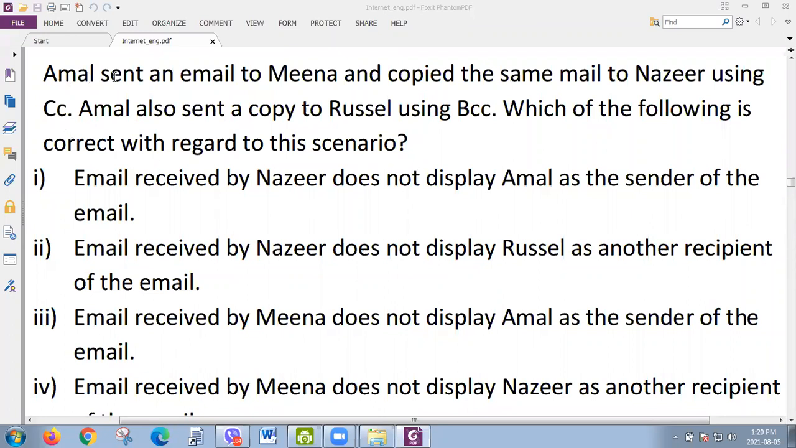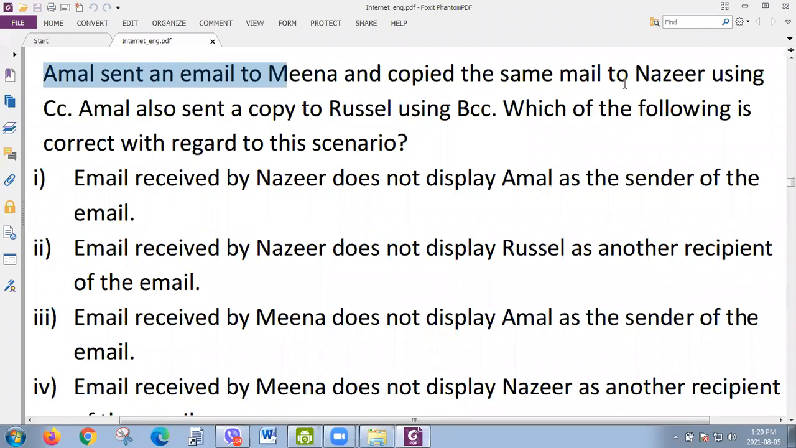I read it again. Amal sent an email to Meena. So who is the sender? Amal, right? Sent an email to Meena and copied the same mail to Nasir using CC. Okay, so what about Meena? Definitely Meena should be the receiver. Her address is given in To, right? That's why this statement is written. Amal sent an email to Meena, which means Meena's address is given in To.